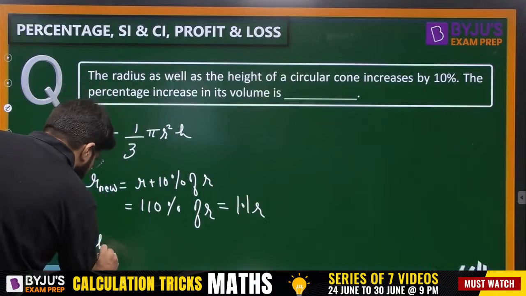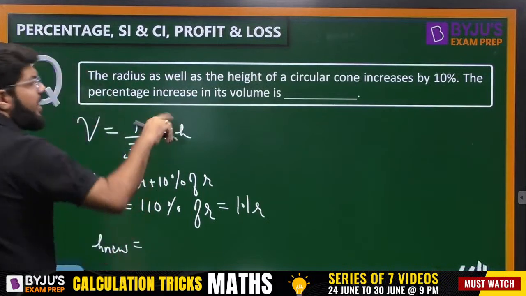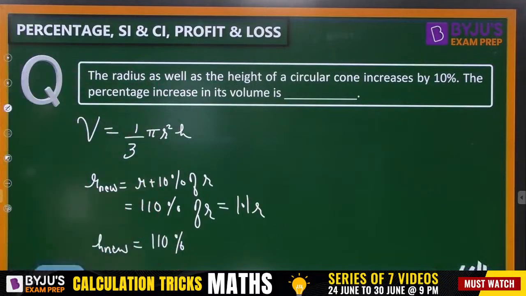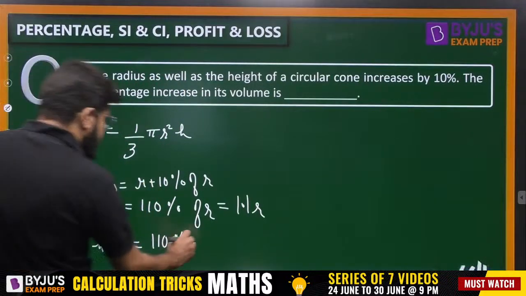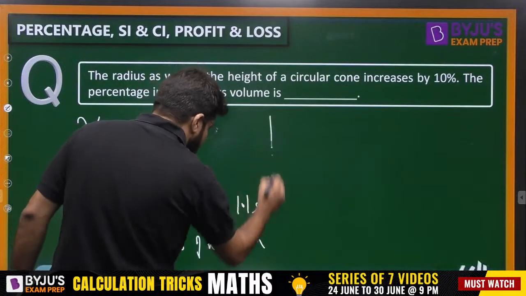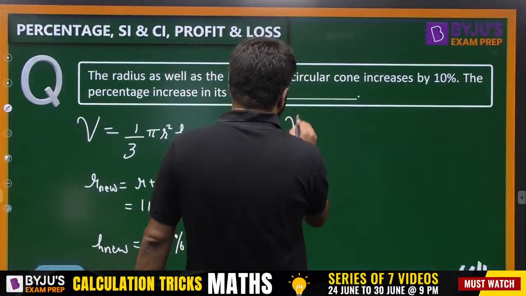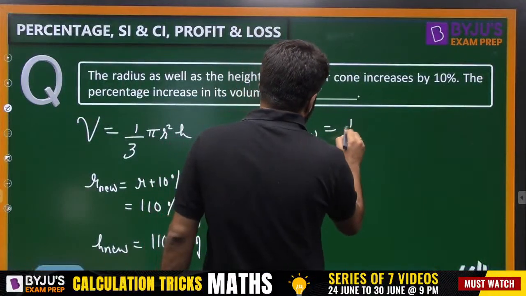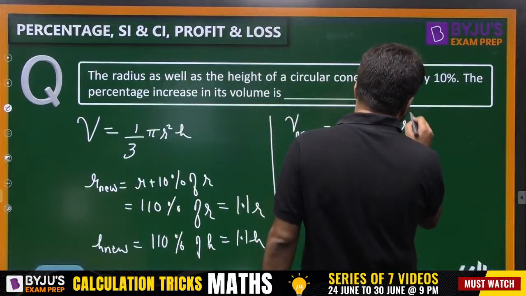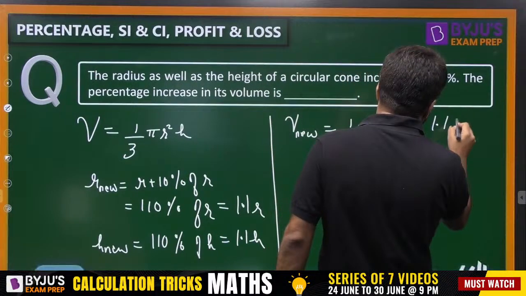Similarly, what is the new height? New height also increased by 10%. So the final value is 100 plus 10, so 110% of h. 110 divided by 100 is 1.1. So that is 1.1 h. Now what is the volume of the cone now? That becomes 1 by 3 pi new radius, that is 1.1 r whole square into the new height 1.1 h,